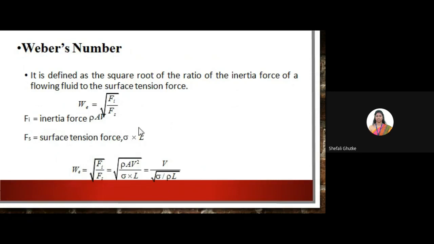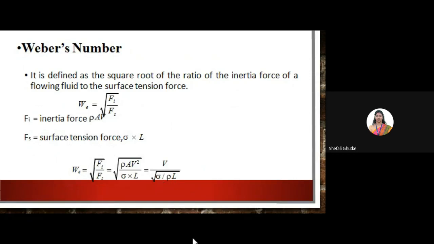After putting these values in Weber's number, represented by capital W suffix E, which is equal to under root Fi by Fs, we get V divided by under root surface tension divided by rho into L. So this is the formula of Weber's number.